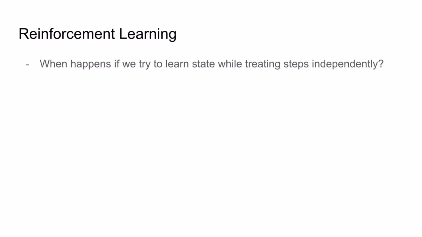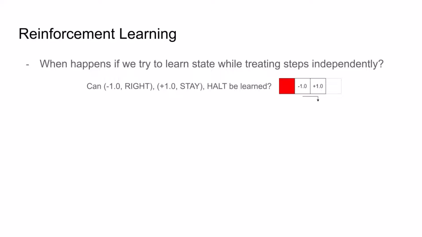But let's look at this limitation more closely. What exactly happens if we try to learn state while treating steps independently? Specifically, let's look at our sorting problem. But let's not even think about fully solving sorting, but instead just focus on the simple sequence -1 right plus 1 stay. This sequence solves problem instances where the first two squares are off by 1, so it can be a good sequence to learn, especially early on. But can it be learned by reinforcement learning?